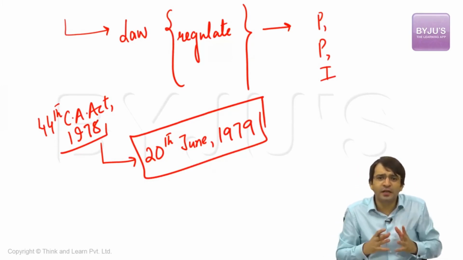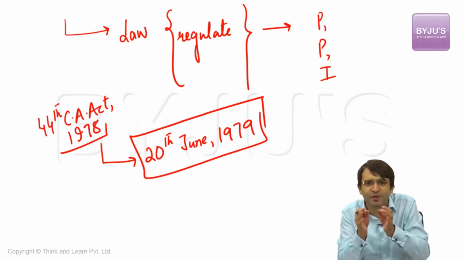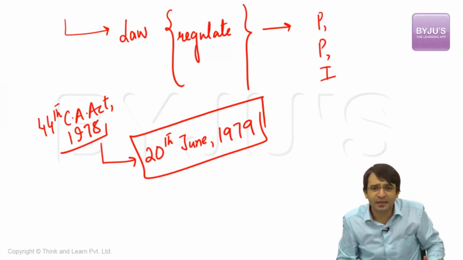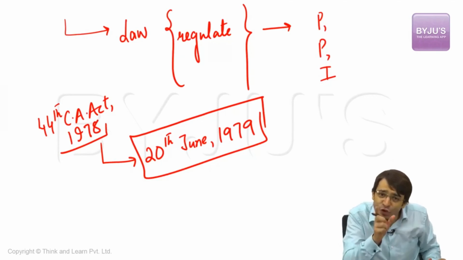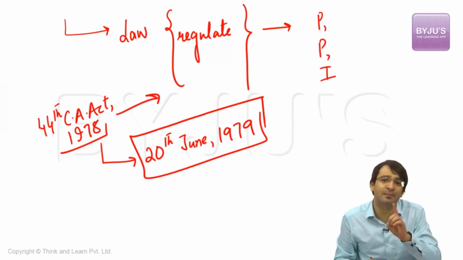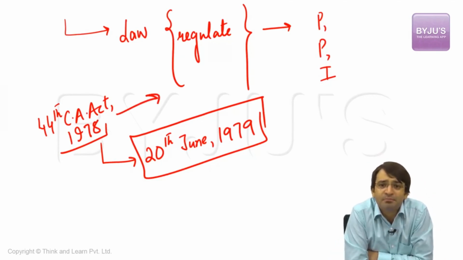We are a sovereign country. Why should we say that powers, privileges, and immunities of the members of the Parliament will be the same as that of the British parliamentarians? This reference to the British Parliament is to be deleted. And this reference to the British Parliament was deleted by the 44th Constitutional Amendment Act 1978. But then what are going to be these powers, privileges, immunities?